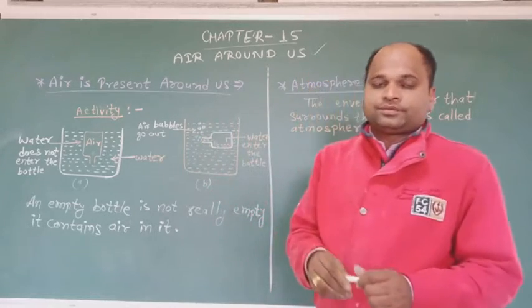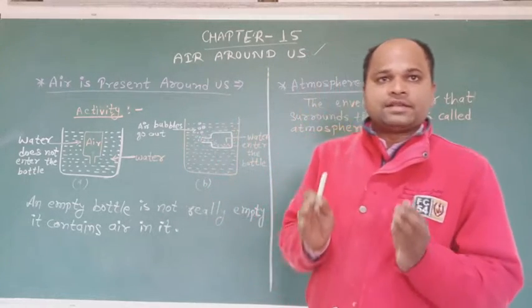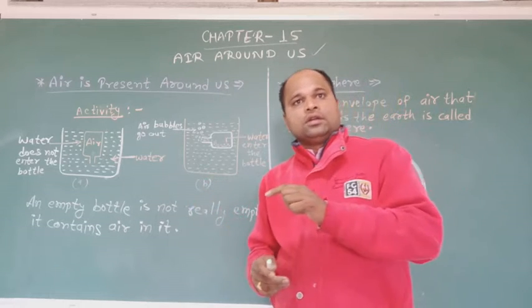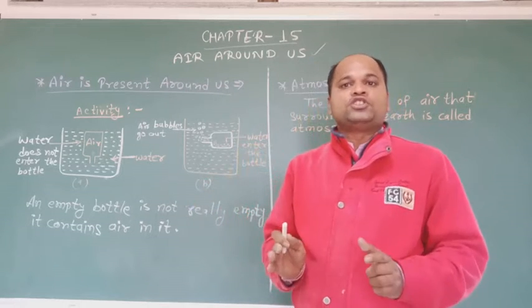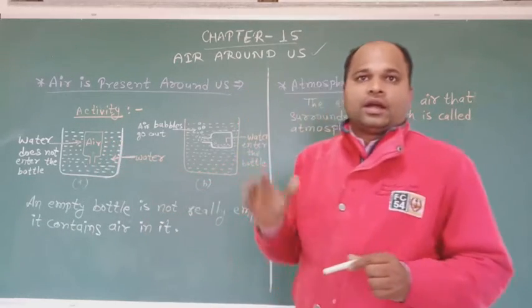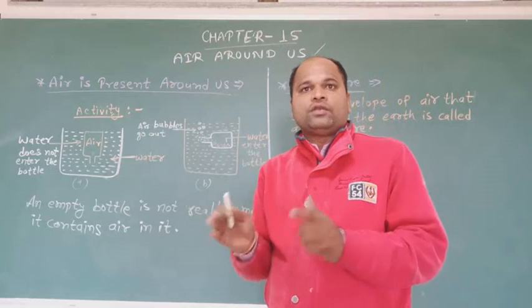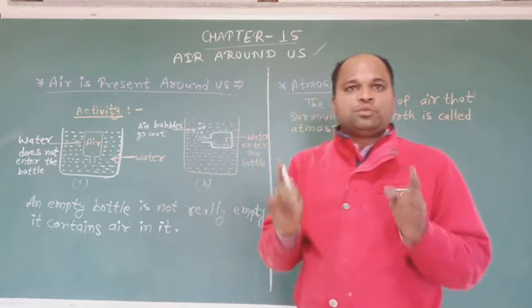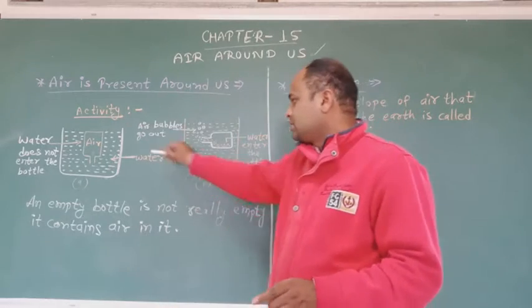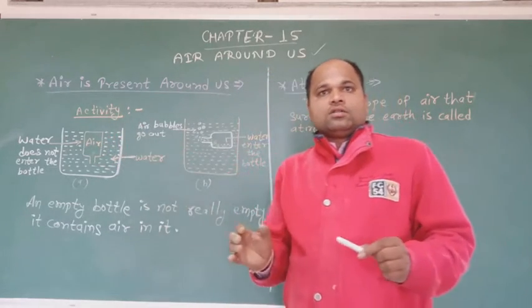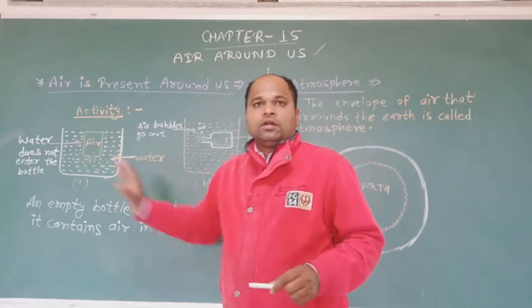Students, we take an empty glass bottle and hold it in the inverted position, with the open mouth facing downward. The inverted glass bottle is put in a water-keeping vessel.